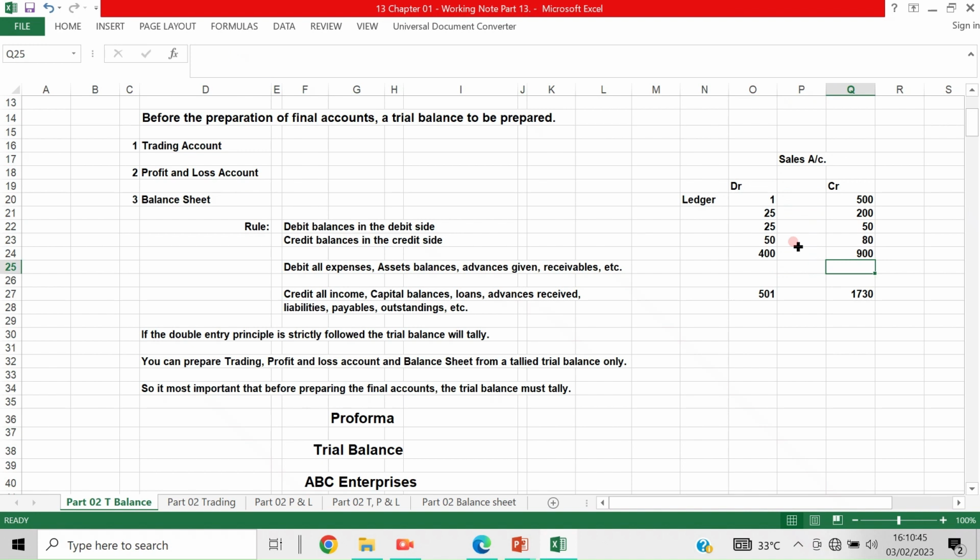So now this is the total of the credit side, and here maybe some returns have come, the sales return. So this is the totaling now. Once this is done, this will be minus. Now this is the totaling and balancing.